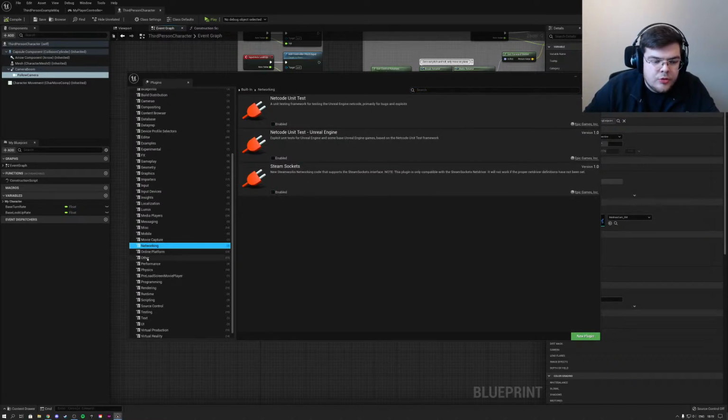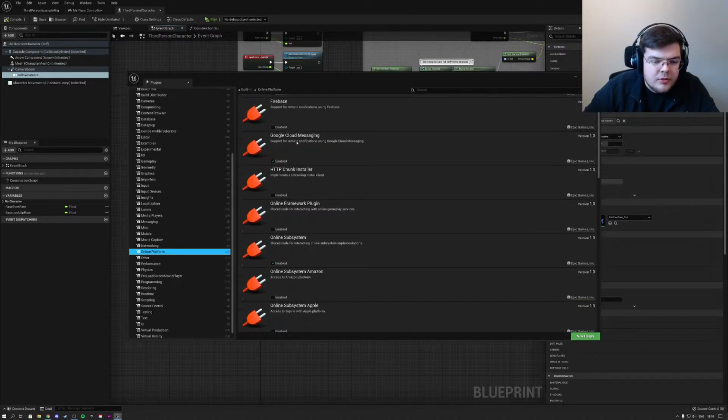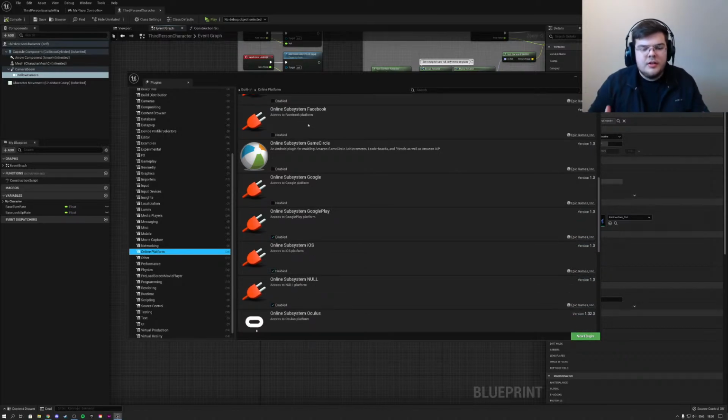Okay, Steam sockets, online platforms, Firebase. It all still looks the same to me, like Unreal Engine 4 basically. So far, as an indie developer, because of course Unreal Engine 5 is showing off all these amazing graphics in these template projects, in that early access show-off project. They show off these amazing graphics and talk about this Nanite technology, how you can have millions of polygons in one world to create insane looking scenes, and that's all cool.